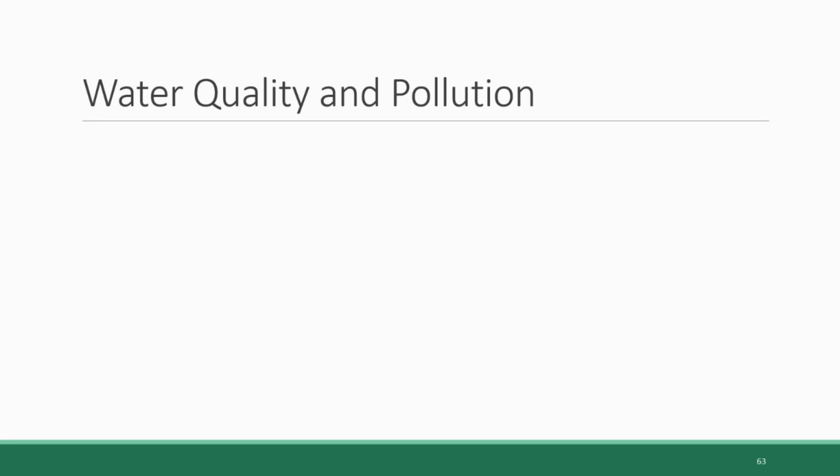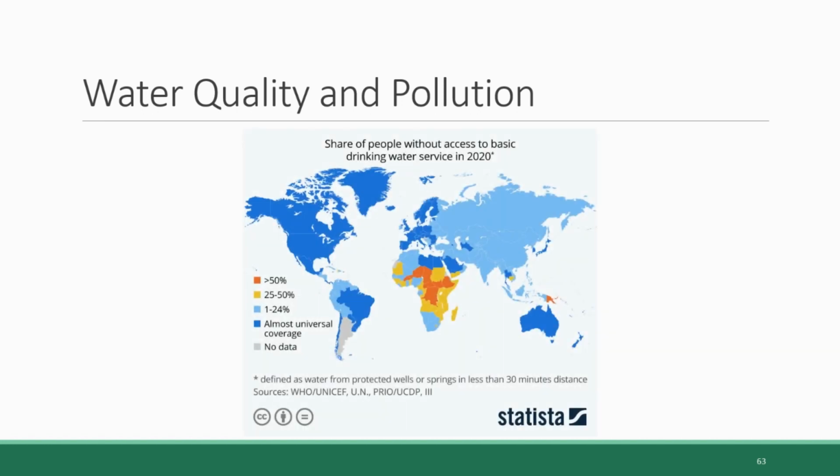This section is going to be dedicated to talking about water quality and pollution. So we've talked about how essential water is for a wide variety of human activities in different sectors and how fresh water sources get used up. We've also talked about water scarcity and how there's such a thing as economic scarcity, where enough water exists in a region to meet people's needs, but the water infrastructure, including water treatment plants, is lacking. In fact, a significant percentage of the world population lacks access to basic clean drinking water.